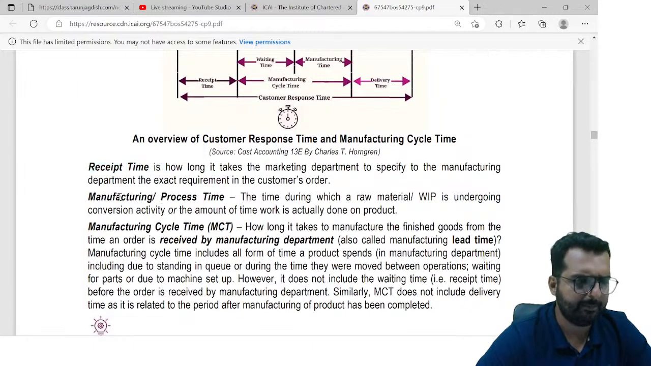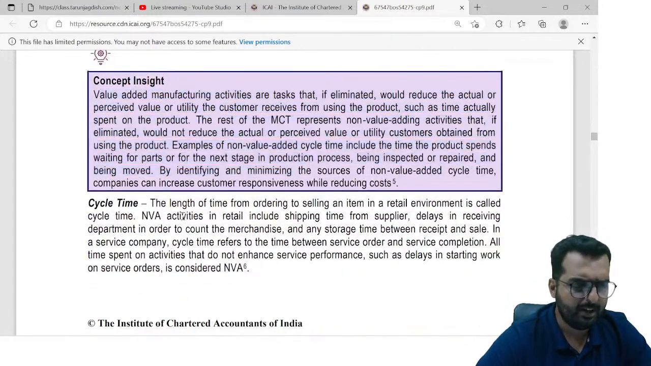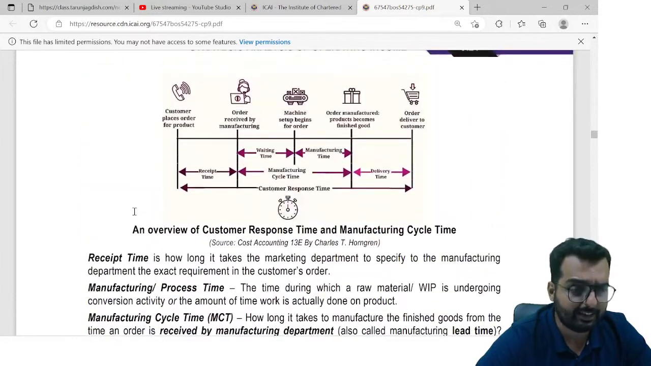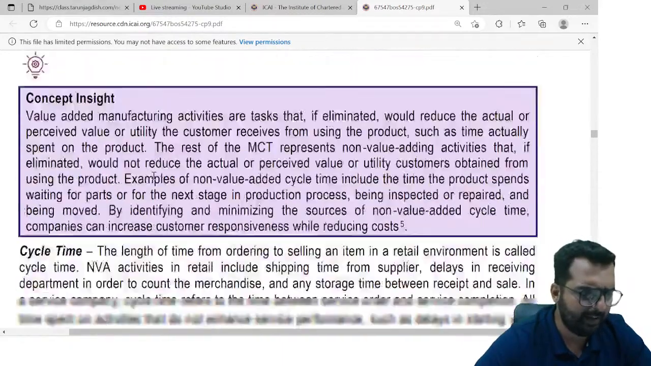Look at this. Receipt time, manufacturing time. Manufacturing cycle time is coming in the exam many a times. Then they use the word cycle time. Just check if they have a cycle time terminology over here. Manufacturing cycle time is there.